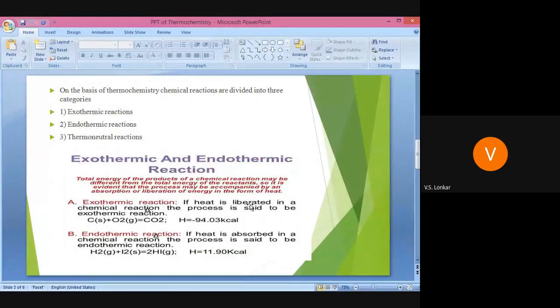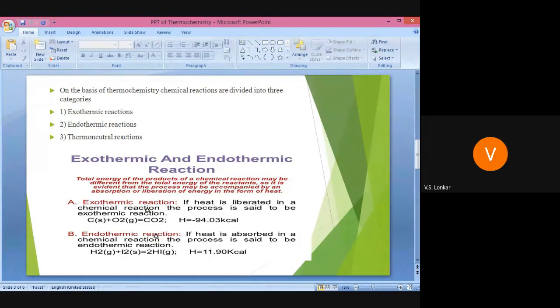On the basis of thermochemistry, chemical reactions are divided into three categories. There are three types of reactions. First, exothermic reaction. Second, endothermic reactions. Third, thermoneutral reaction. First, you are very well known about the exothermic reaction and endothermic reactions.